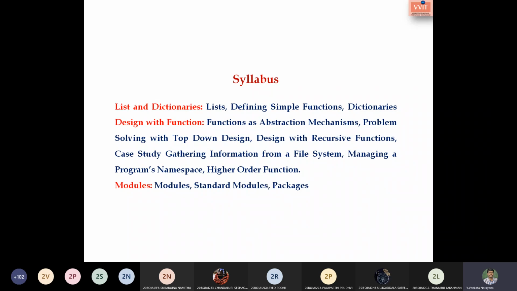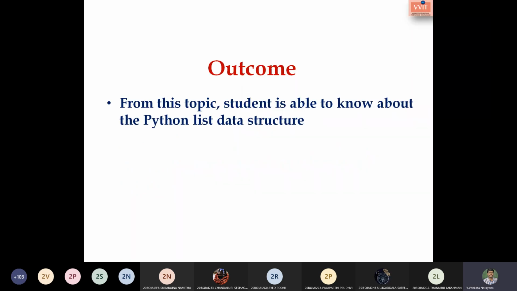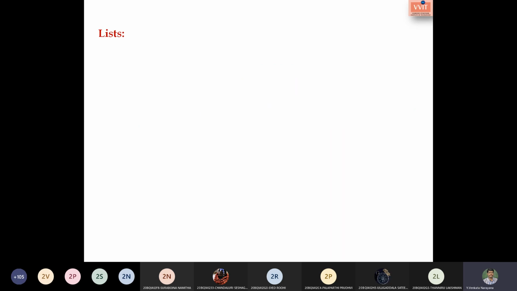Don't worry. Let us go with the first topic, that is the list data structure. The main outcome of this topic is that the student is able to deal with the list data structure. I think you are already aware of this term, the list. May I know where you have heard about this list data structure? Students, I am asking you, are you aware of this word list? Yes, sir.